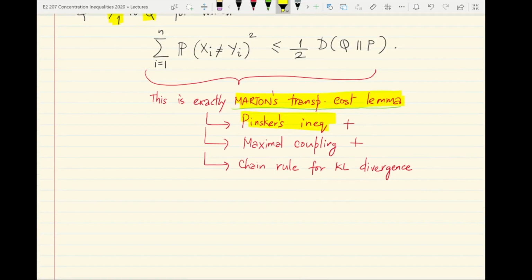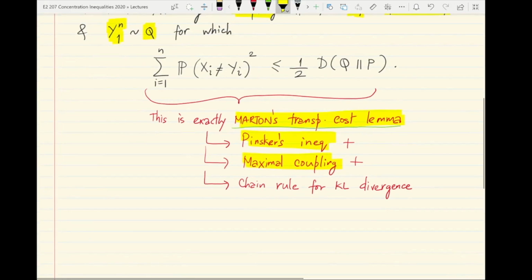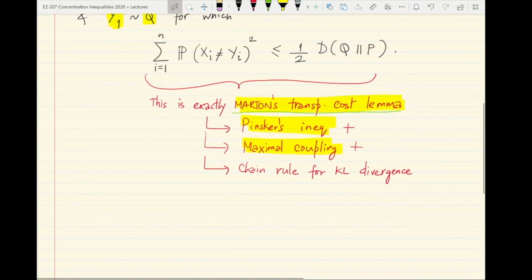In the n equal to 1 case, it says that the probability of X_1 not equal to Y_1 should be at most the square root of half the KL divergence between the distributions of X and Y. And this is exactly the famous Pinsker's inequality, which was proved using the notion of a maximal coupling. And to extend it from n equal to 1 to general n, we used an induction argument at the heart of which was the chain rule for KL divergence.